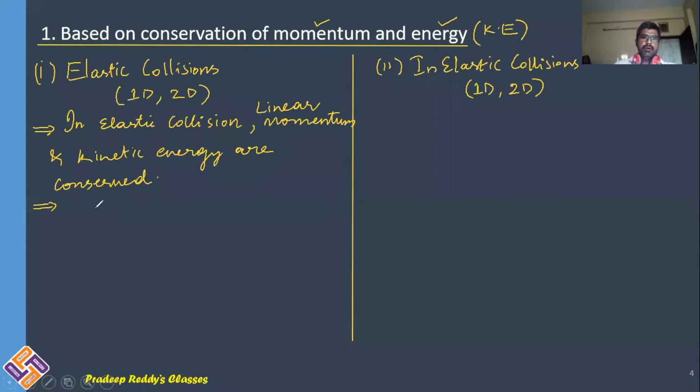That is, momentum initial, before collision, should be equal to momentum final, after collision.